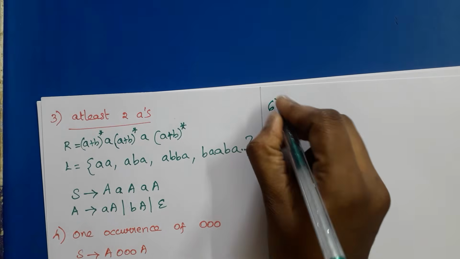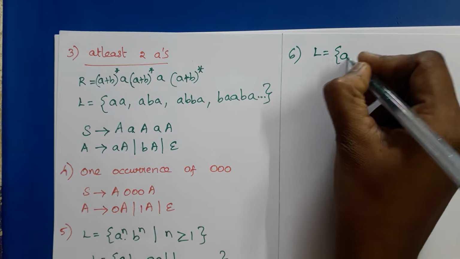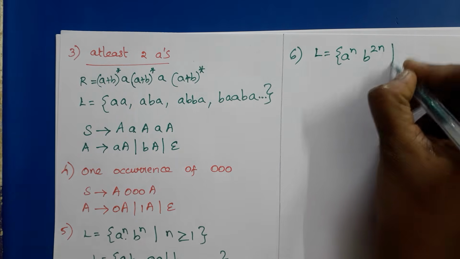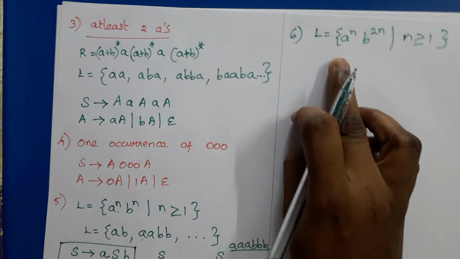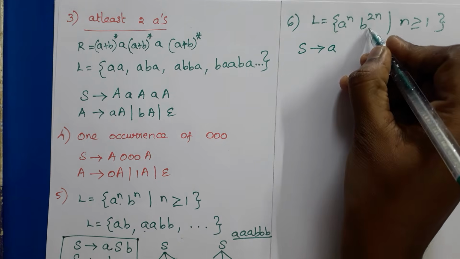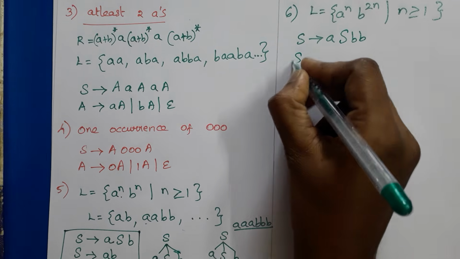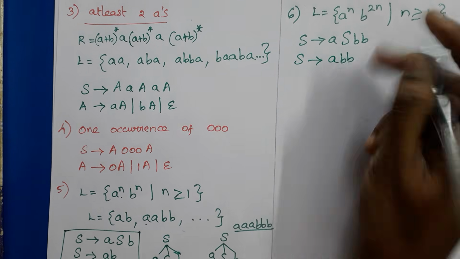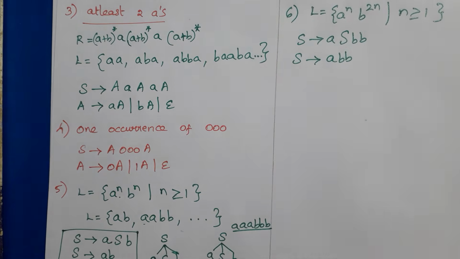Suppose if we want to construct CFG for A to the power n, B to the power 2n, then that grammar is similar to this, but for 1 A we need to get 2 B's, right? So S tends to ASBB, then S tends to ABB. Similarly, we can construct CFG for this type of problems. The next one,